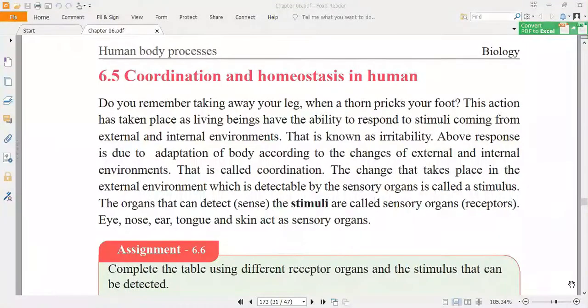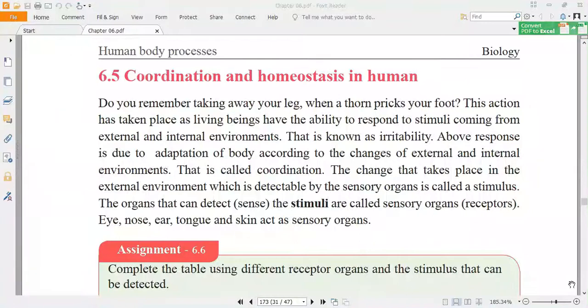Then thereafter, the messages will be passed to the muscles in the foot to take away the foot. So these organs should interrelate and work together. That is called coordination. So the communication between different organs during responding to a stimulus is known as coordination.